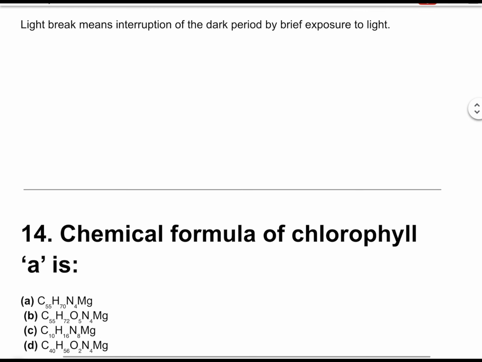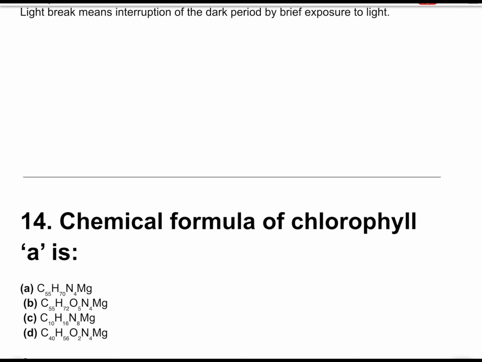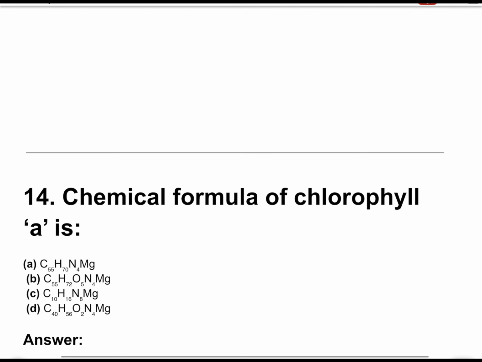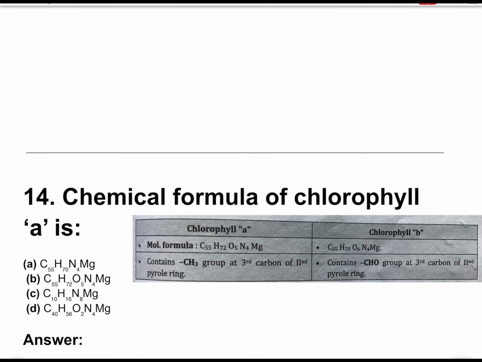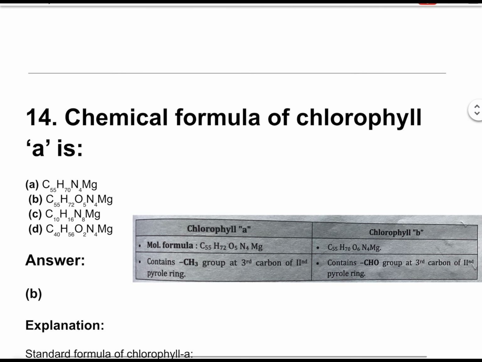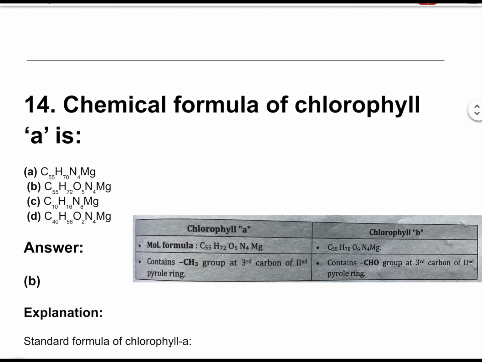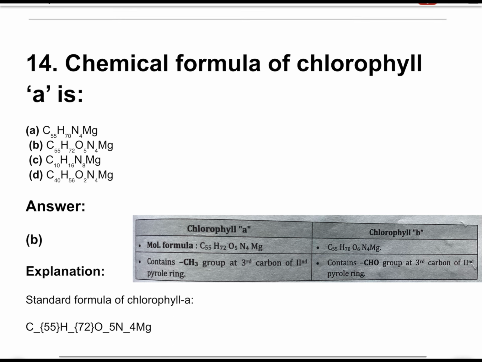Question number 14. Chemical formula of chlorophyll a is. The correct answer is option B. C55H72O5N4Mg. This is the standard formula of chlorophyll a.